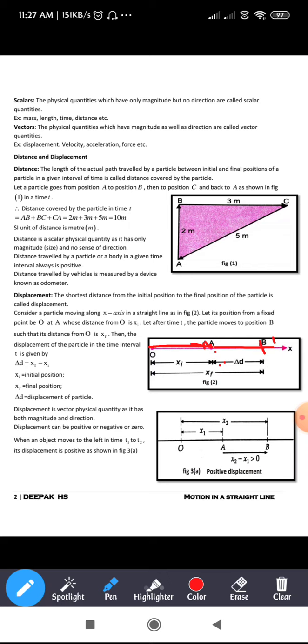As you know, after a certain interval of time the particle moves from A to B. So now the initial position is A and the final position is B. So the displacement comes out to be delta d is equal to x subscript f minus x subscript i.